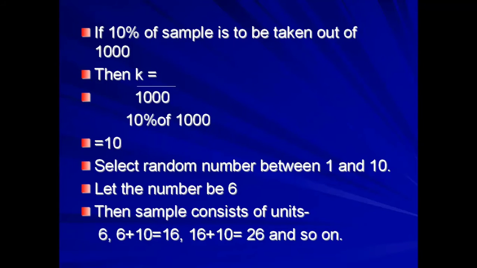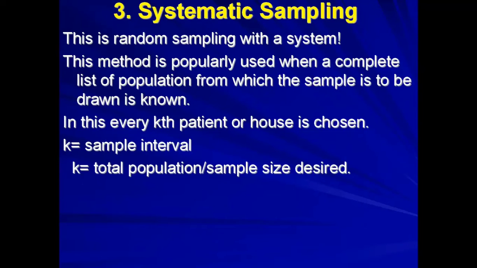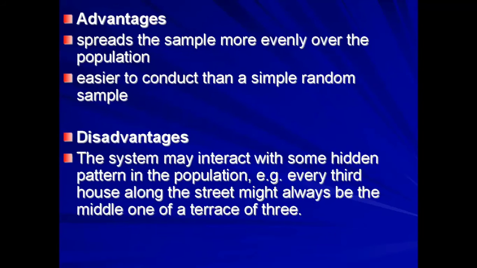We got this 10%, and select a random number between 1 and 10. Let the number be 6, for example. Then the sample consists of unit 6. First, randomly we have chosen the 6, then 6 plus 10, that is 16, then 16 plus 10 equals 26, and so on. So the sample interval is 10 here in this example.